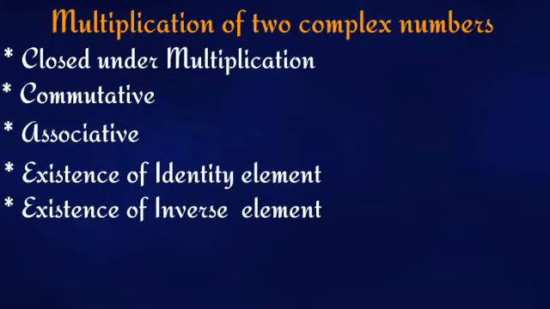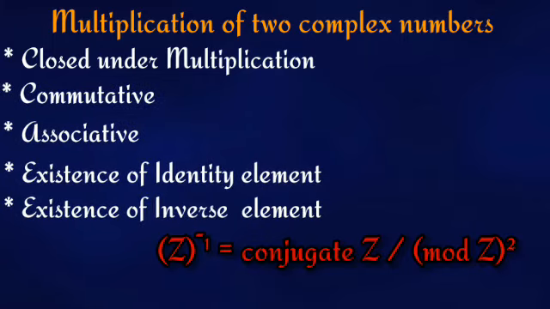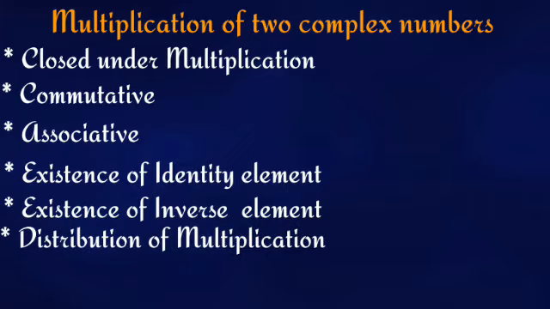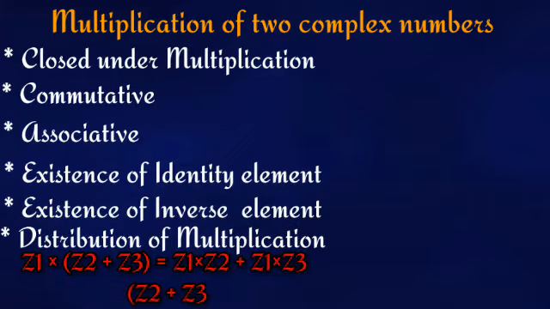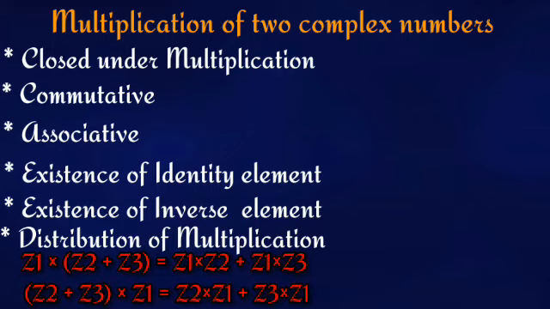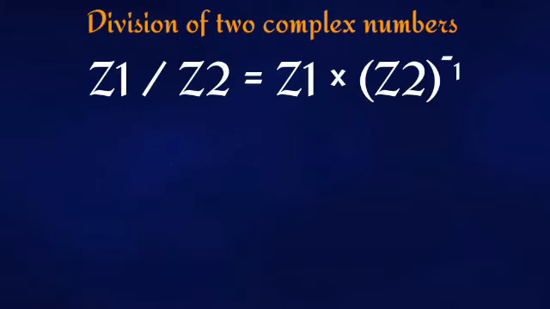We were discussing the multiplicative inverse of a complex number. Next, multiplication of complex numbers is also distributive over the addition, that is z1 into (z2 plus z3) within the bracket is equal to z1 into z2 plus z1 into z3. Now, in case of division of two complex numbers, we use the concept of multiplicative inverse and we multiply the inverse of the denominator with the numerator.